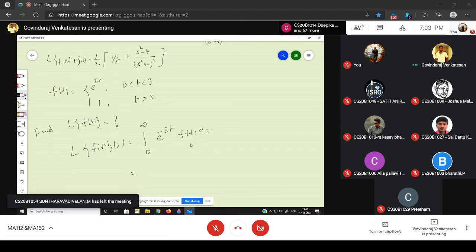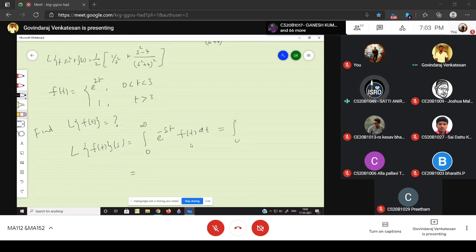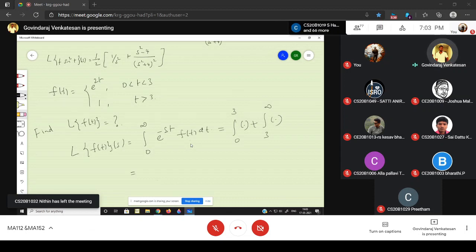Now, how to split the integral from 0 to infinity? 0 to 3 plus 3 to infinity. Within 0 to 3, f of t is defined as e power 2t.